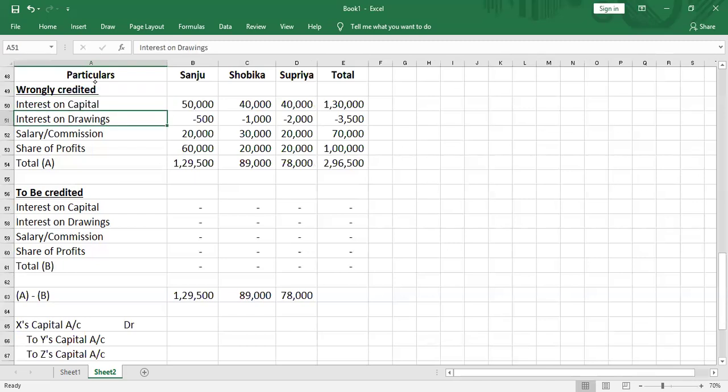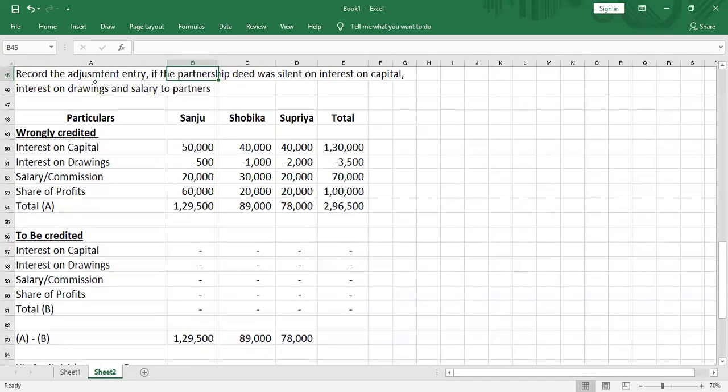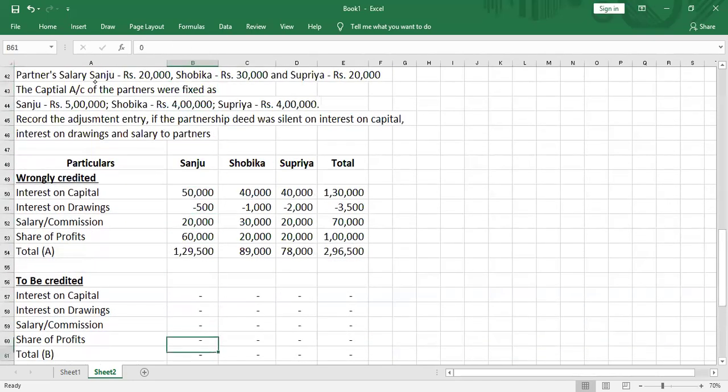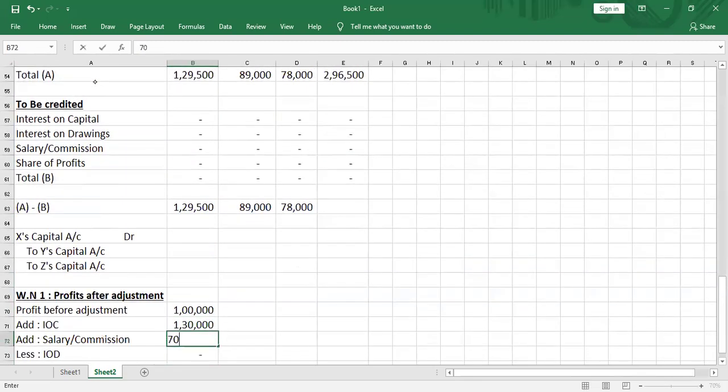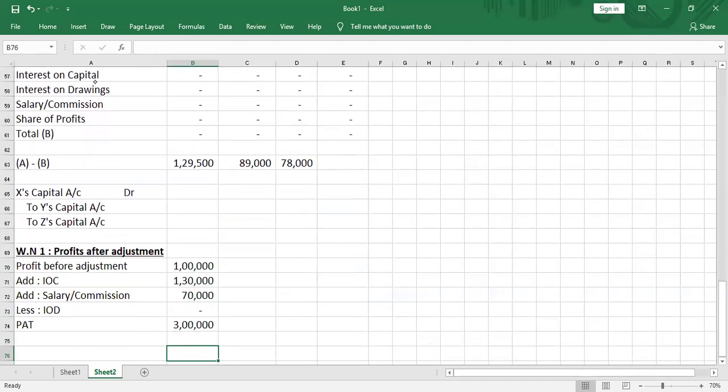Interest on capital is 1,30,000, adding back 1,30,000. Salary or commission turned out to be 70,000, so we're adding 70,000. And interest on drawings was 3,500, so I'm subtracting 3,500.